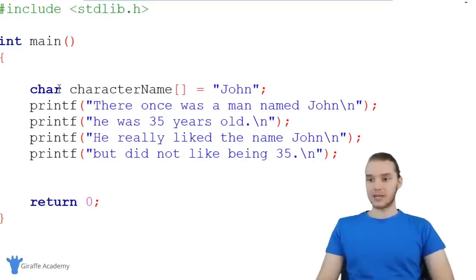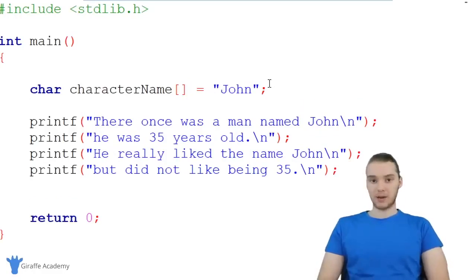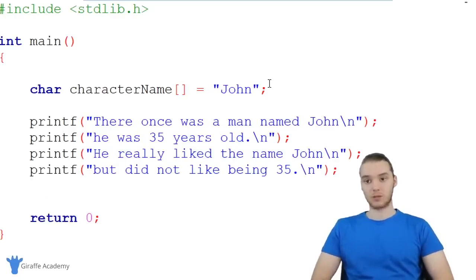All right, so essentially what I did here was I created a variable and I told C what I wanted to store in the variable. I wanted to store a character. I gave this variable a name, characterName. And I used these open and closed square brackets to tell C that I wanted to store a bunch of characters, not just one. Now what we can do is make another variable to store the character's age. In this case, we're going to want to do something similar, but we're going to want to store a number.